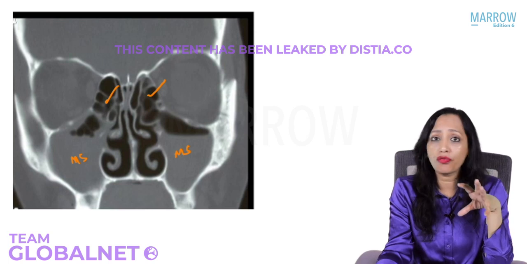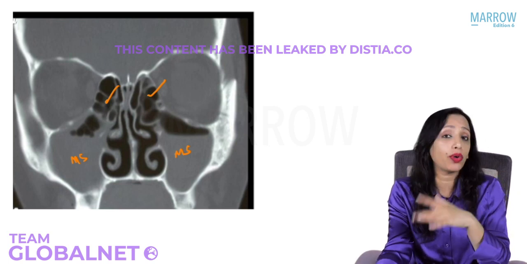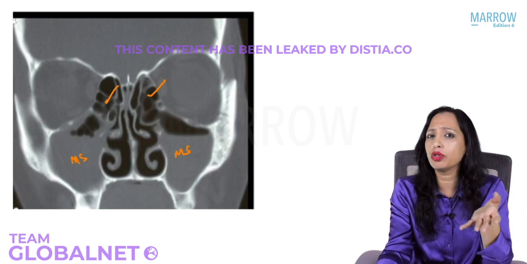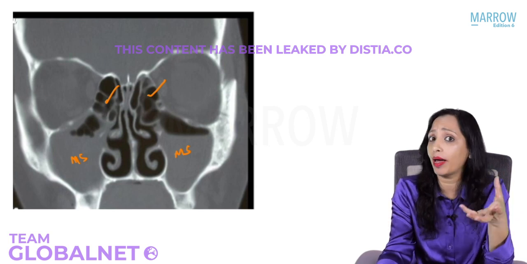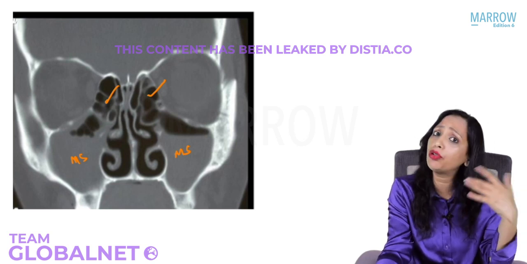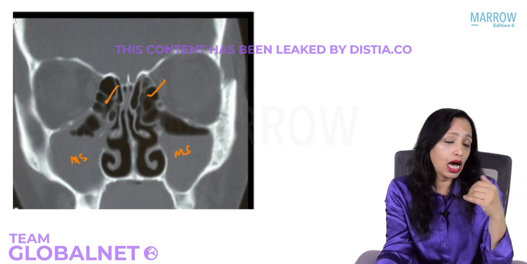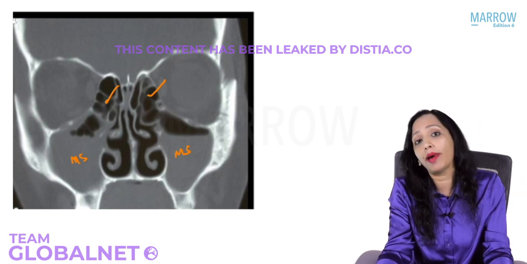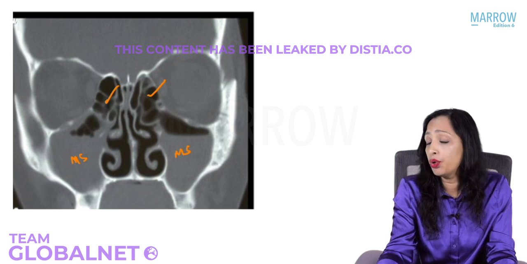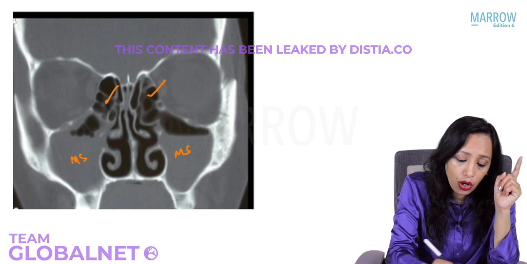So any patient of chronic sinusitis, now you have diagnosed that this is a patient of chronic sinusitis, more than 12 weeks. You have now by CT come to know what all is the area that is involved. How will you manage this? We know acute sinusitis just by anterior rhinoscopy also you can diagnose, and you have to give management depending upon whether it is viral or bacterial. Now in chronic sinusitis, what will be your management? Will you go for medical management? Yes or no? Yes, the first management is always medical.